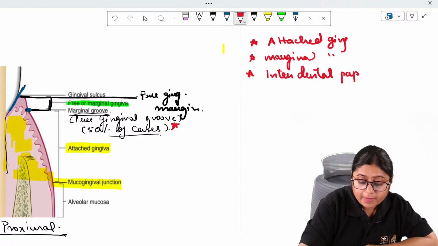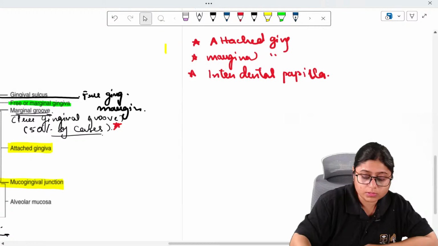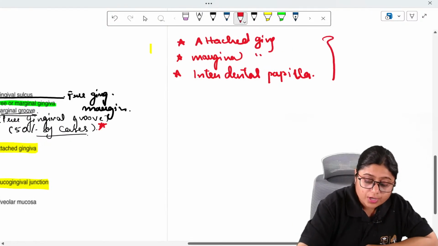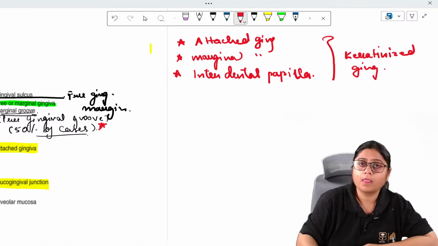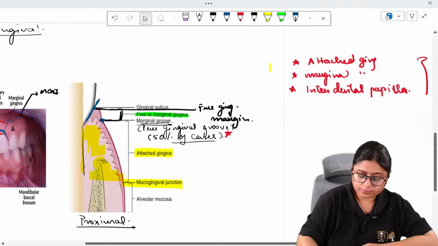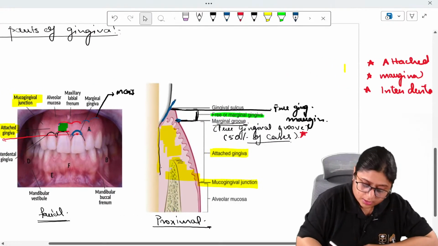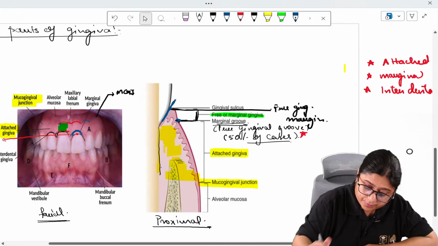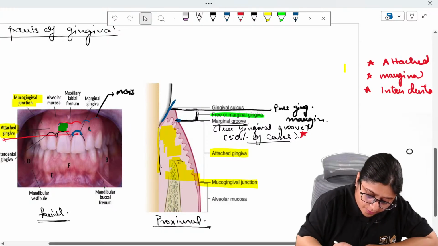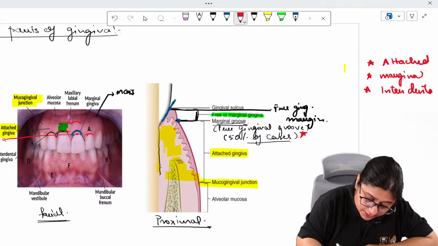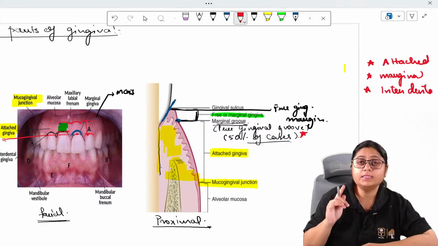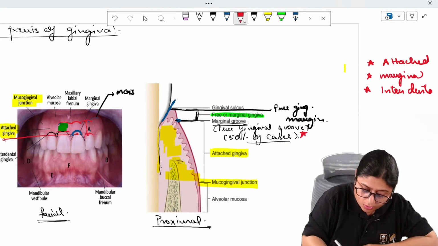Interdental papilla, we will study about this also. All of these structures are keratinized gingiva. Now, from the marginal gingiva up till the mucogingival junction is your keratinized gingiva. Okay, all of this.